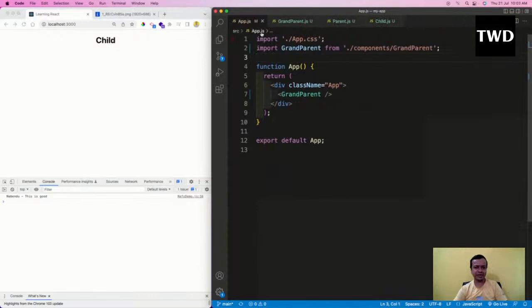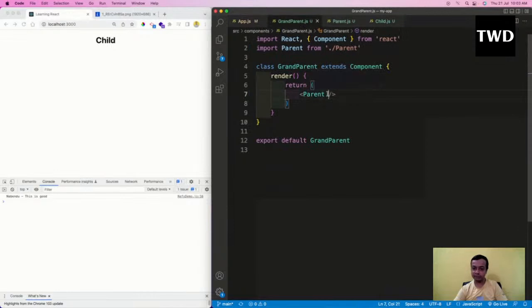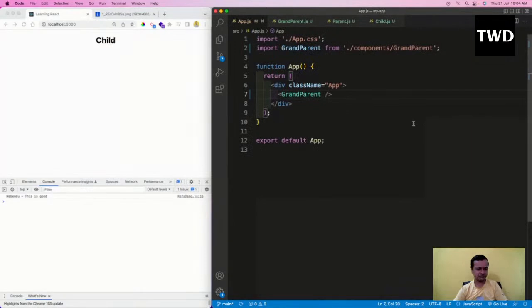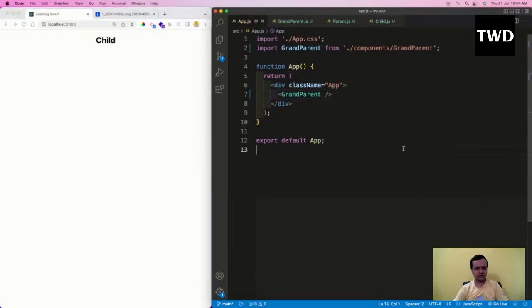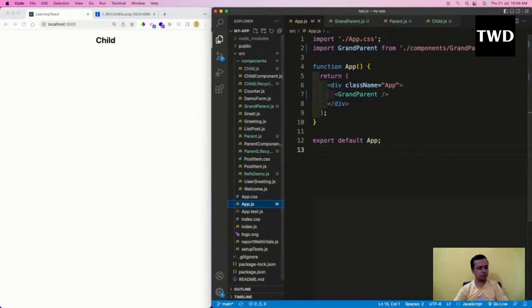Now, if I want to pass some data from app to child, I have to pass props here, then pass the same props here, then the same props here, and then it will go to the child. I don't want to do it like that. We know how to do it like that. So we are going to use a new concept known as context, the context API. Again, I'm going to show a different type in hooks.